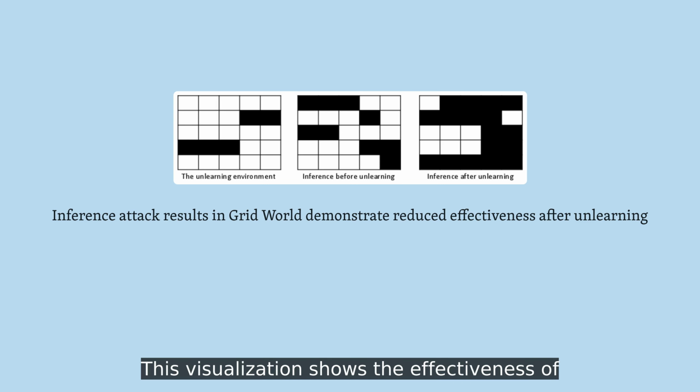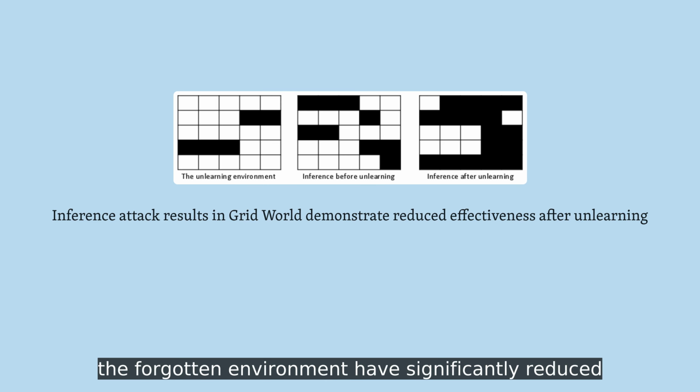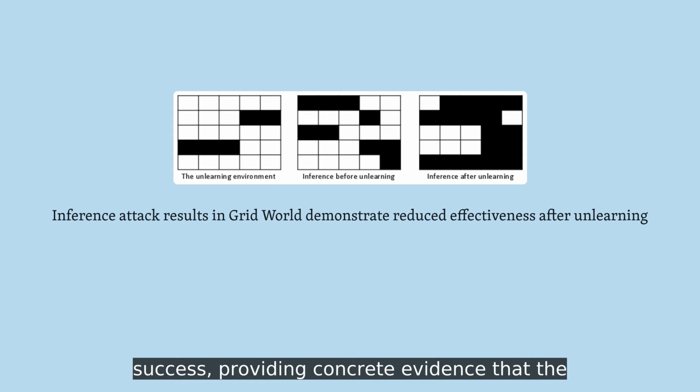This visualization shows the effectiveness of the unlearning process through inference attack results. What we're seeing here is that after applying the unlearning methods, adversaries attempting to infer information about the forgotten environment have significantly reduced success, providing concrete evidence that the agent has genuinely forgotten, rather than simply suppressing its knowledge.